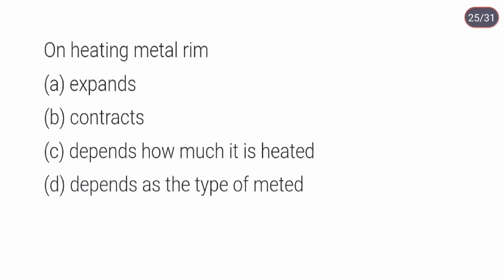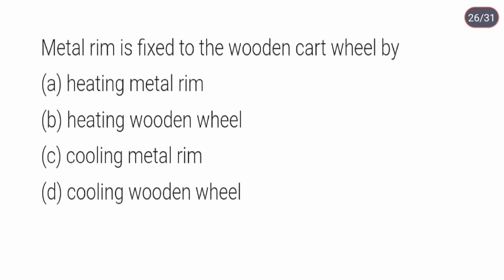On heating, metal rim expands. Metal rim is fixed to the wooden cart wheel by heating metal rim. On heating, metal ring expands and fits around the wheel.